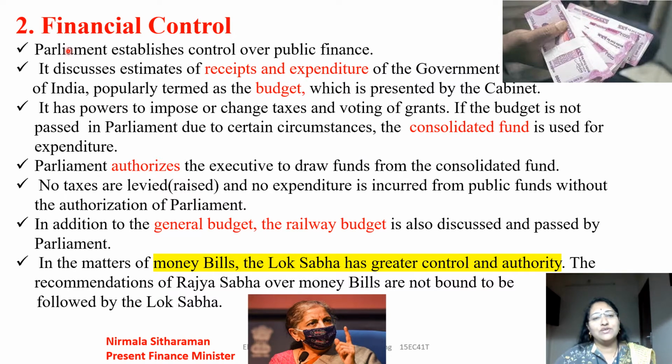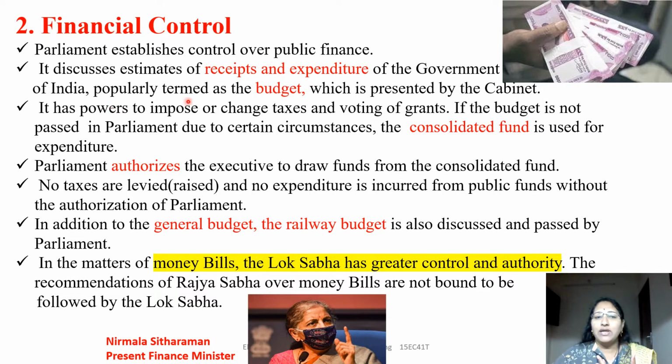Okay, the second function of the parliament is financial control. What is financial control? Actually, the parliament establishes the control over the public finance. So it has a full control on the public finance. It discusses estimates of receipts and expenditure of the government. Mainly in the parliament, what is discussed? The income, receipts and expenditures. Okay, so those are discussed.